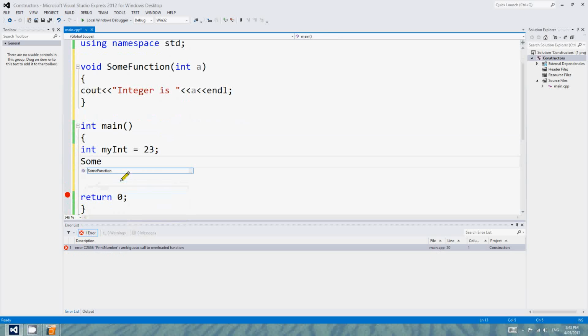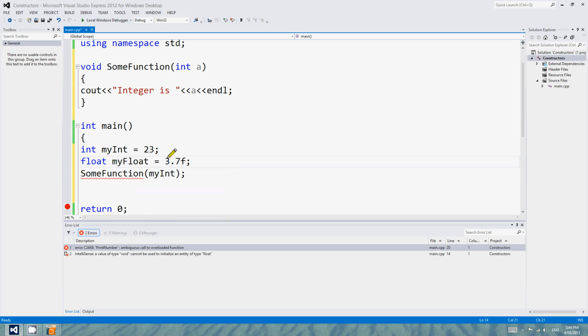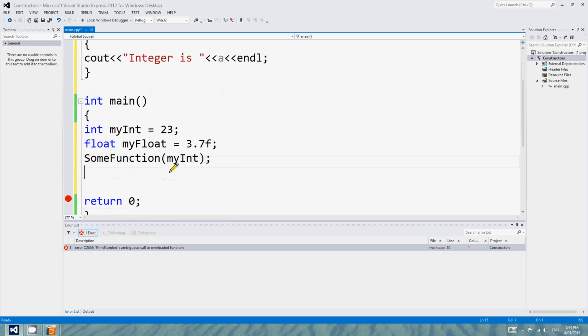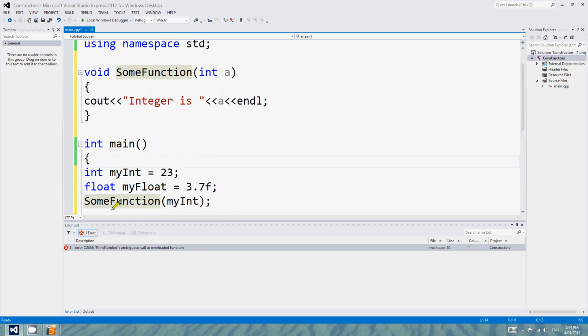Now if we do something in our main method, like int myInt equals 23, obviously we can do SomeFunction myInt like that, and C++ is going to call this function. It's going to print out that myInt equals 23. But the other interesting thing that you can do, we could do something like float myFloat equals 3.7f.